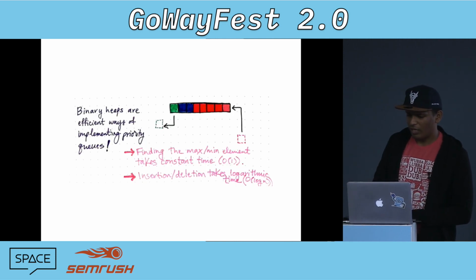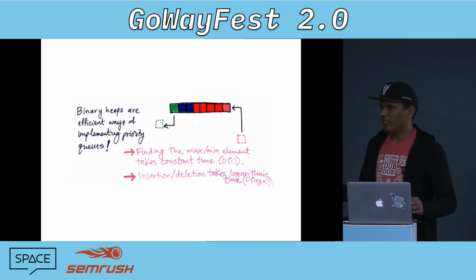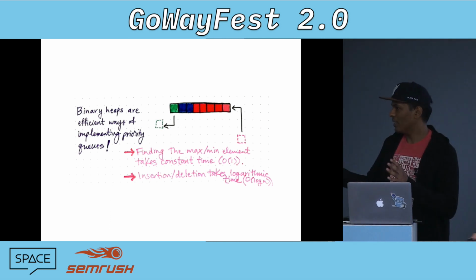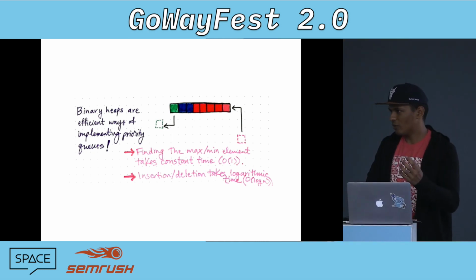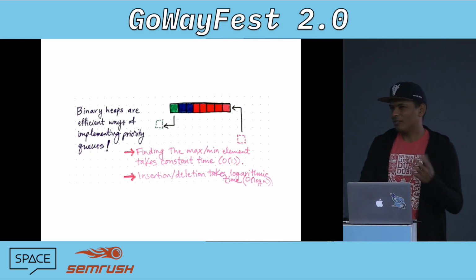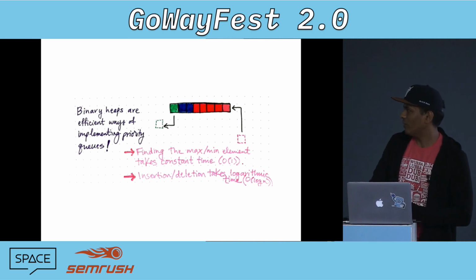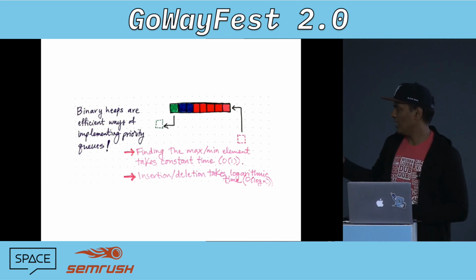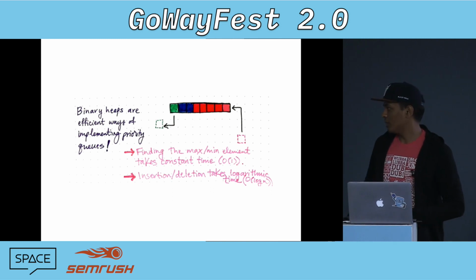Now the question that comes is, okay, we can implement priority queues really easily. All you have to do is make this data structure with some dynamic size, and you can just write a for loop that takes out the max priority element. We can do that, but that's pretty uncool, and it's very slow. So instead, we're going to do binary heaps. Binary heaps offer us the ability to get the maximum and the minimum element in constant time, and the insertion and deletion operations are logarithmic time.